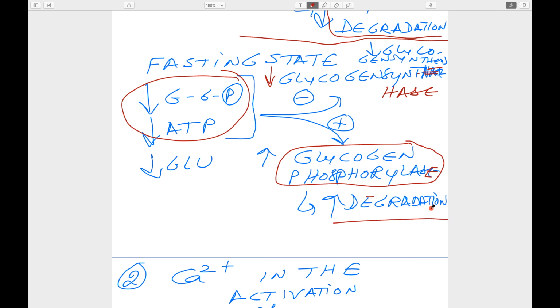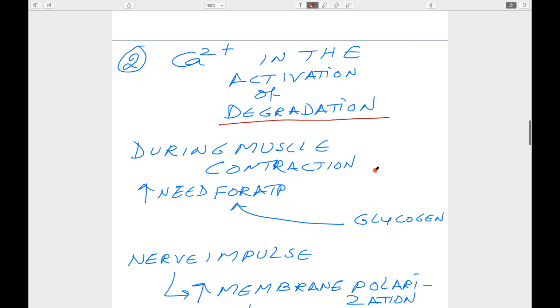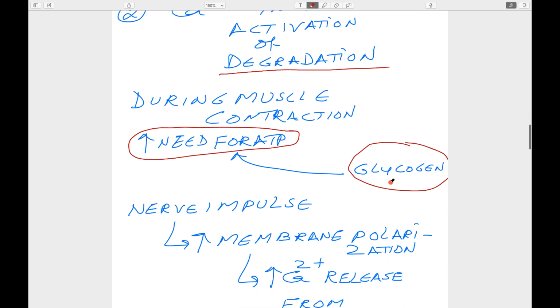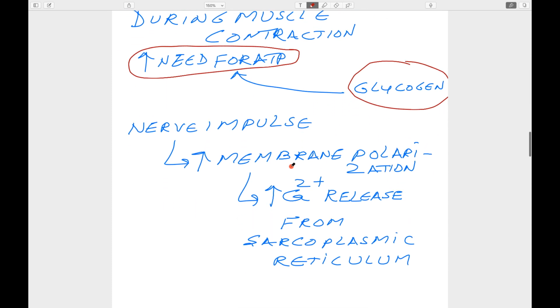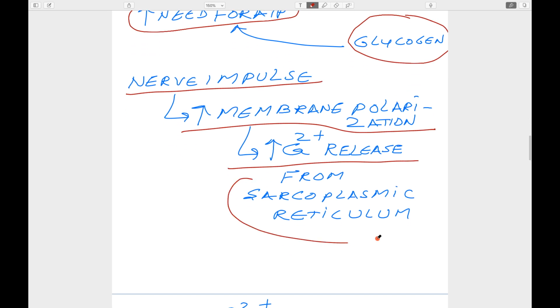Then we also talked about calcium in the activation of degradative pathway. During muscle contraction, there will be need for high ATP that is supplied from the glycogen by degradative pathway. So when the nerve impulse comes, what happens? There is a membrane polarization that leads to increased calcium 2 plus release from sarcoplasmic reticulum.